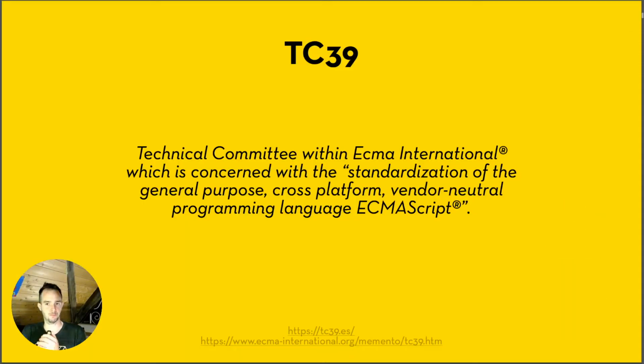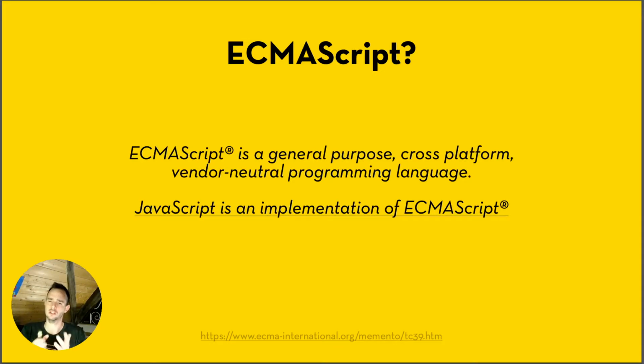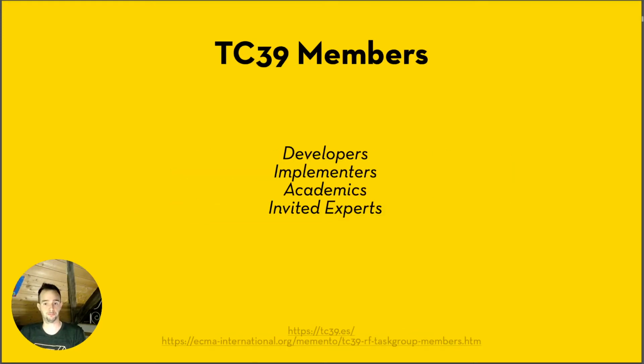So TC39, I mentioned it, that's a technical committee that maintains and evolves the ECMAScript language. And I say ECMAScript, that's also correct, it's not a slip of the tongue. ECMAScript is a general purpose language. It's standardized in ECMA-262, that's the name of the standard. And then JavaScript is an implementation of that standard. So they're kind of the same, but they're not. Same goes for ActionScript, if you remember that from back in the day. Same story, it also was an implementation of ECMAScript.